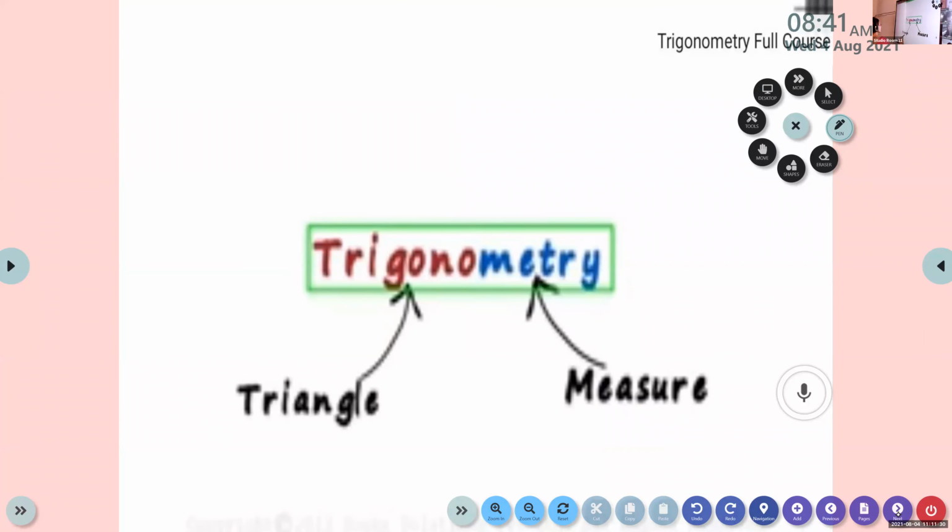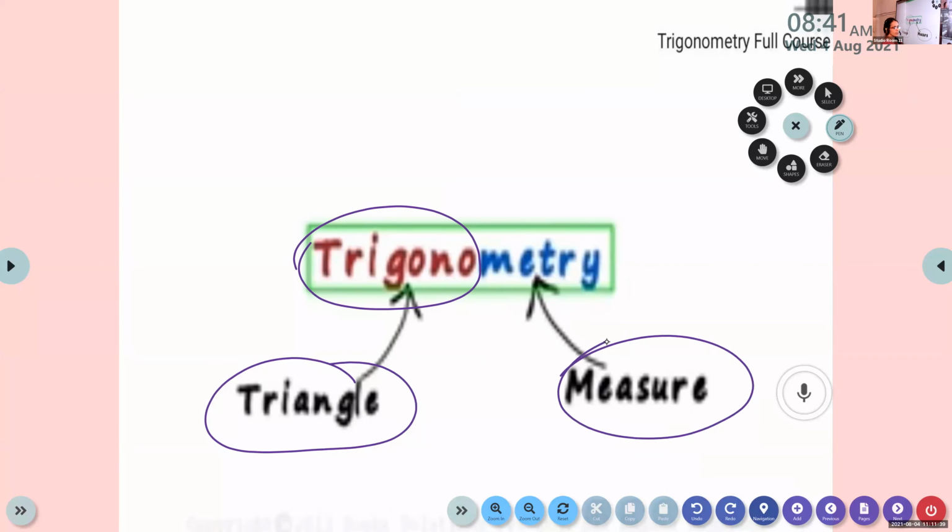Trigonometry, as I explained: trigono means triangle, a three-sided figure, gono means sides, and metry is measure. Last day I discussed this. So trigonometry measures based on a triangle.